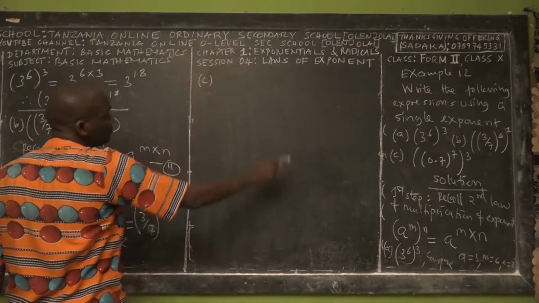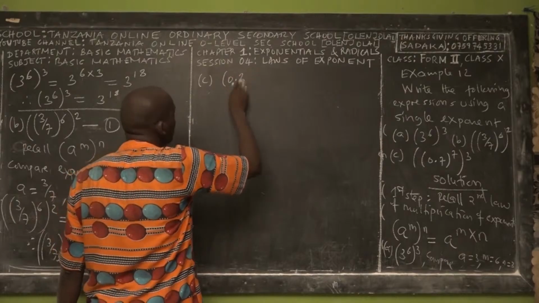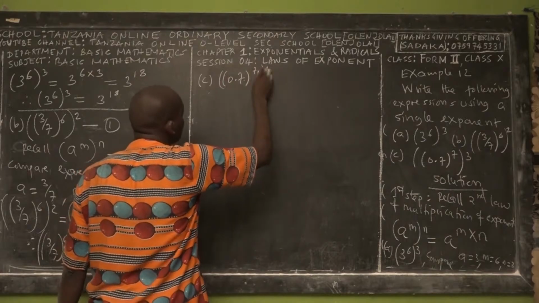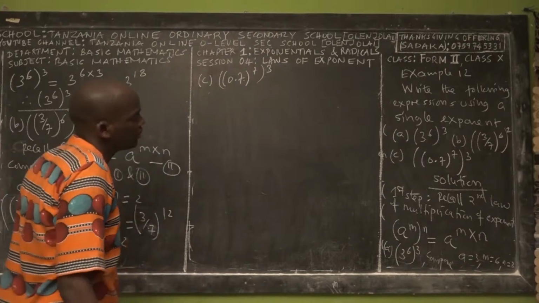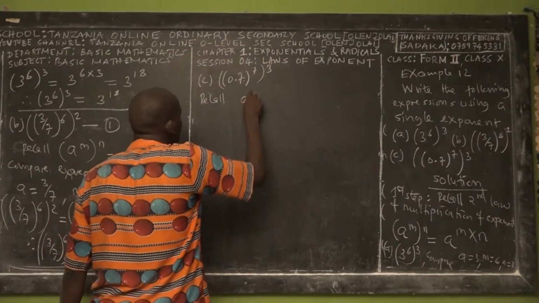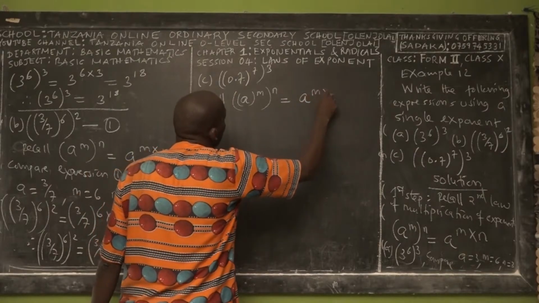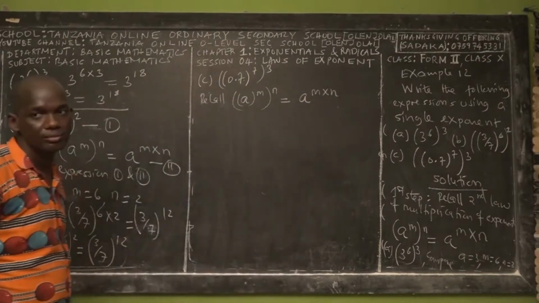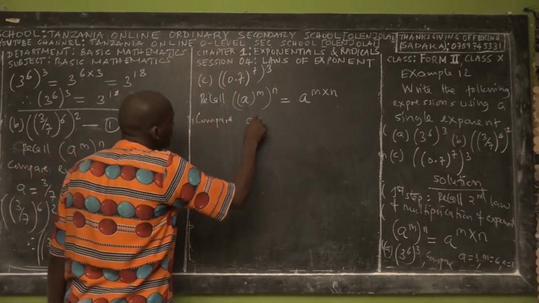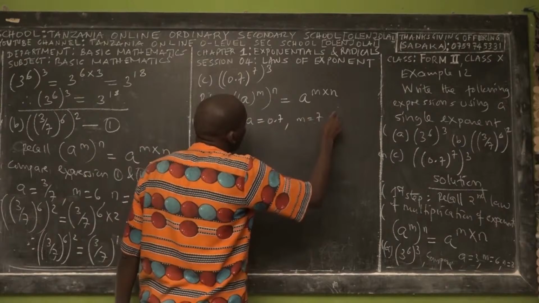So Roman C, we have been given 0.7. This is the base, power 7, power 3. Right? Power 3. So what is the law? We have to recall the law. The law is a power m, power n, is equal to a power m times n. Right? Yes. So if we compare, a is equal to 0.7, m is equal to 7, n is equal to 3.